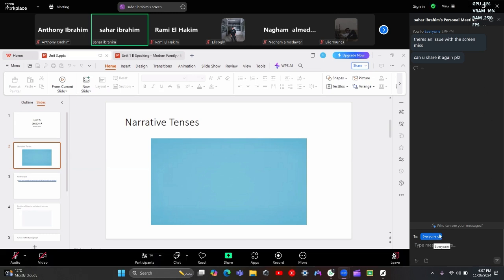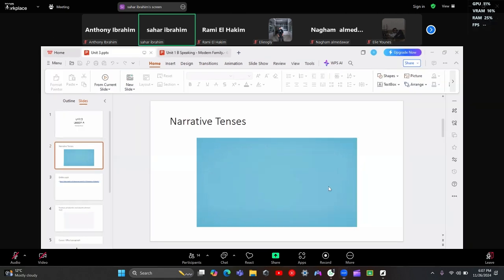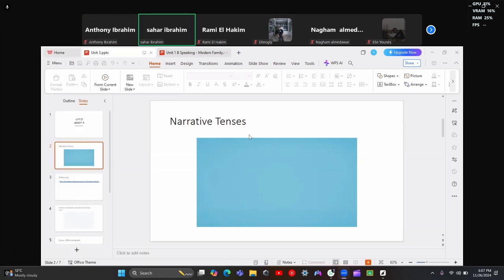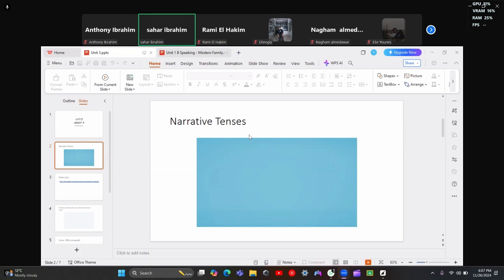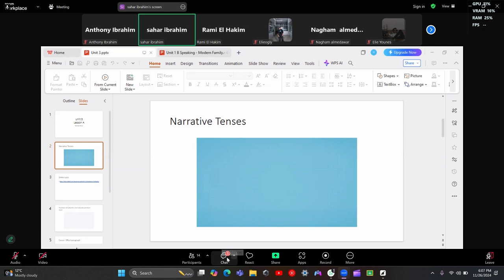By the time George joined, we had already explained the past simple. Tell me, what happened before? Could George see the past simple or had he just joined? I see that we had explained the past simple before George joined. George, he didn't know the explanation of this lesson. Okay, so the past perfect is the action that preceded.